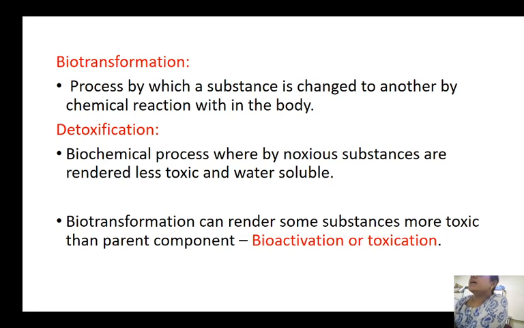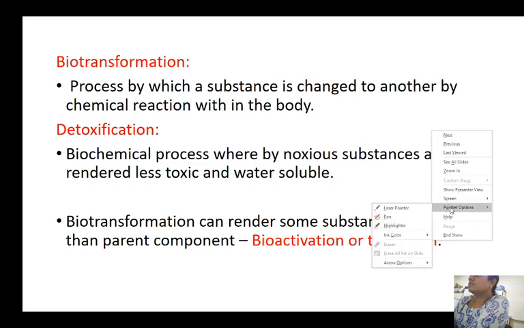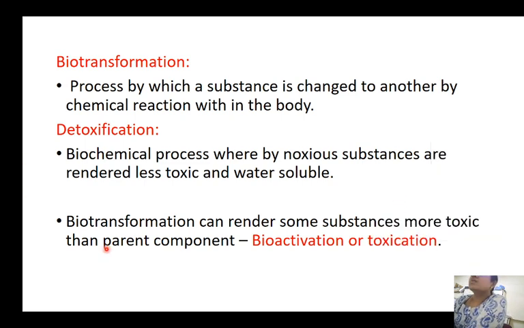Biotransformation can render some substances more toxic than the parent compound. So it is not always that biotransformation will cause detoxification. Biotransformation can either lead to substances that are less toxic, or it can form substances that are more toxic than the parent compound. That is called bioactivation or toxication.